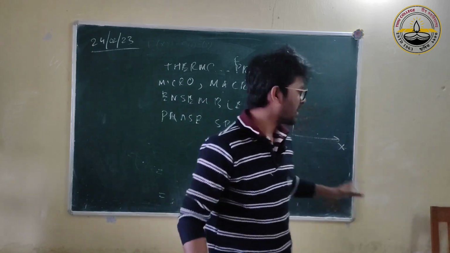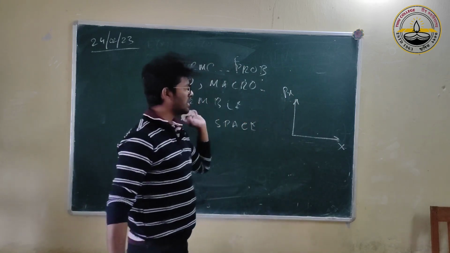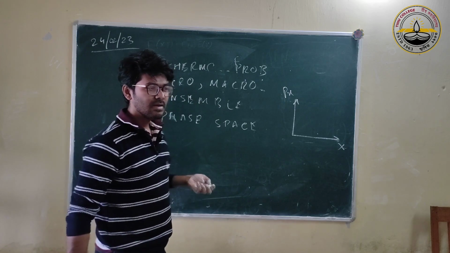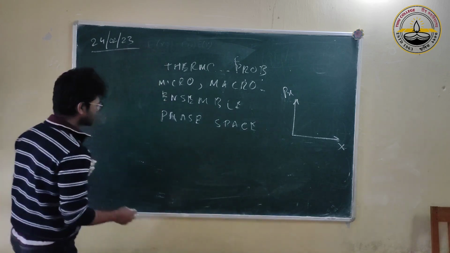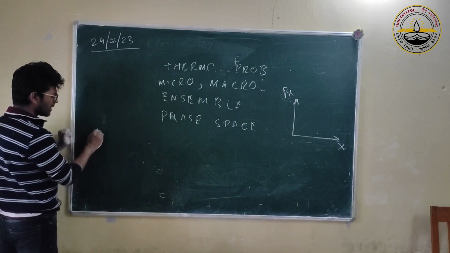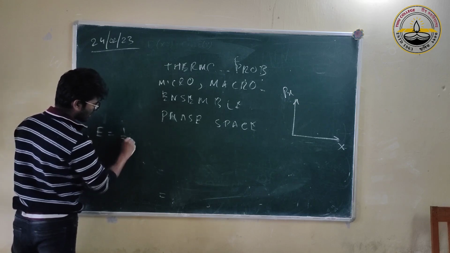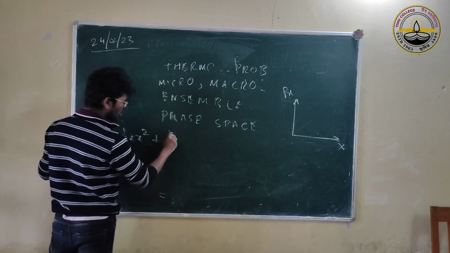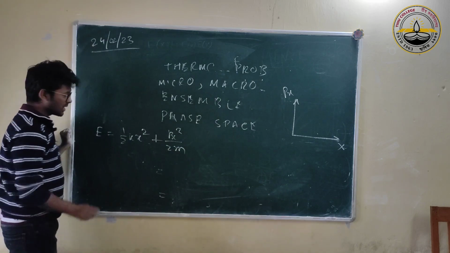Let's say this is a phase space, and we consider a simple harmonic oscillator. For a simple harmonic oscillator, the energy is equal to half k x square plus half m v square, or px square by 2m, right? This is our simple harmonic oscillator energy.